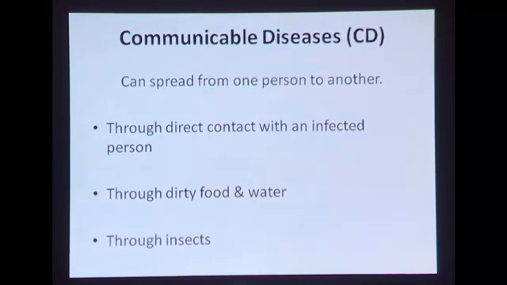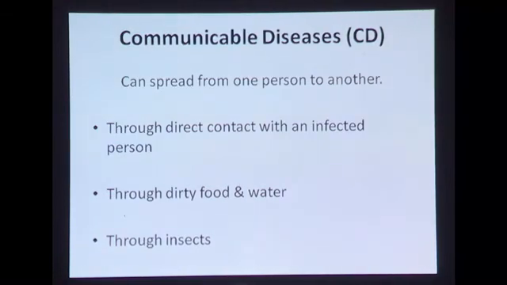The first can be through direct contact with an infected person, like coughing, sneezing, or shaking hands, anything it can be. So if a disease is being communicated from one person to another person, it can be through direct contact, it can be through dirty food and water, of course.